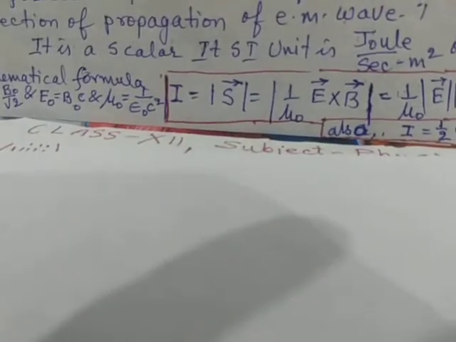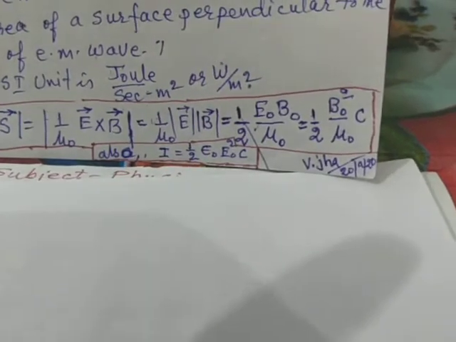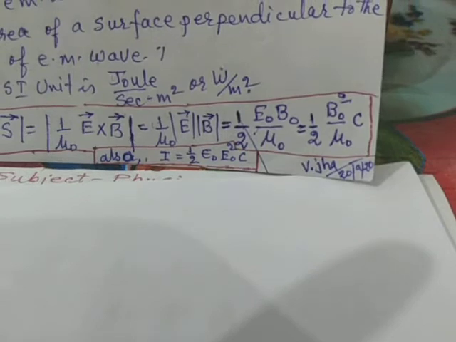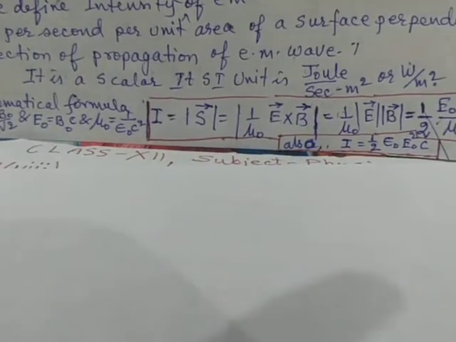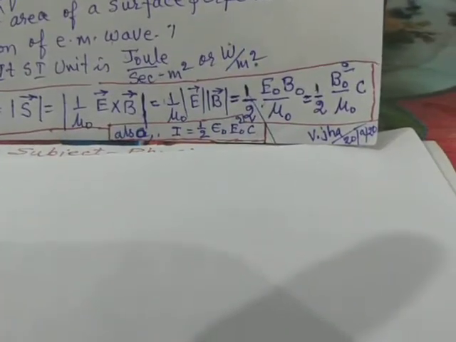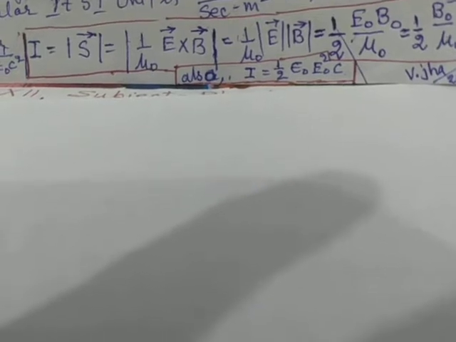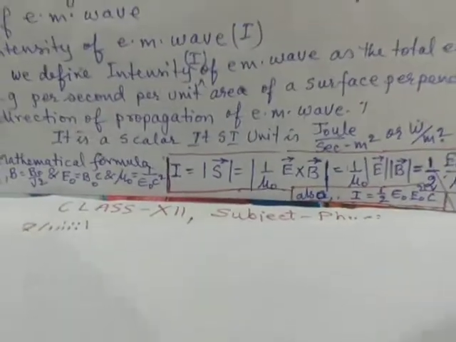Here we have used the relation mu 0 equal to 1 by epsilon naught c square and placed it in the expression for intensity, half B0 square c by mu 0. So this is all about the expression for intensity of light.